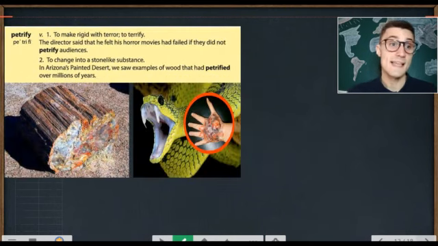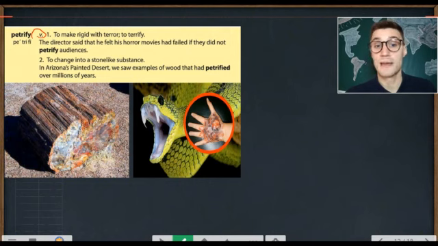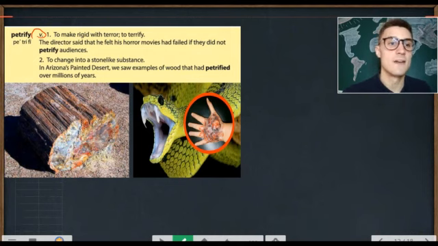The next word is petrify. To petrify is to make rigid with terror. To terrify. Terrify is a synonym for petrify. The director, someone who makes a movie, said that he felt his horror movie had failed if they did not petrify audiences.